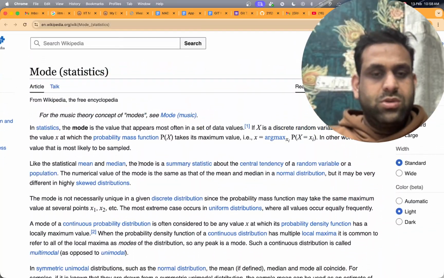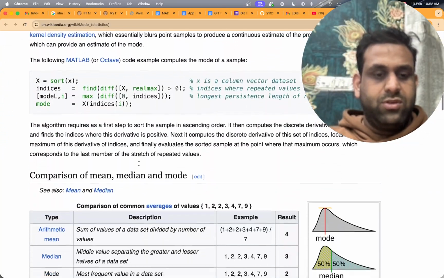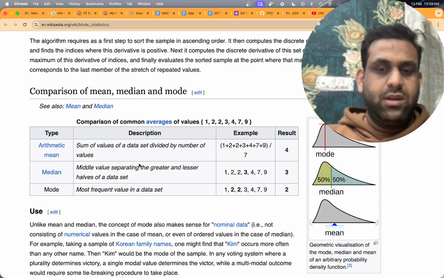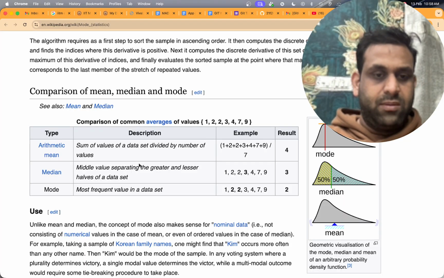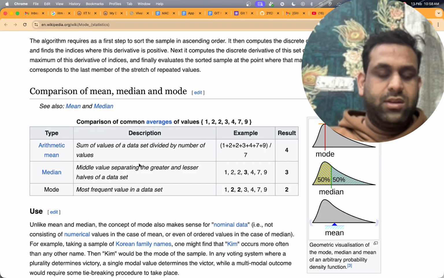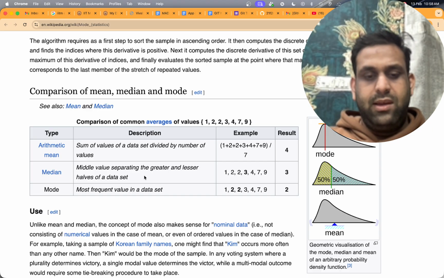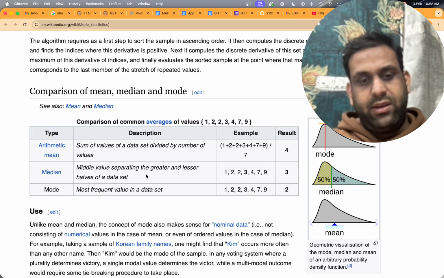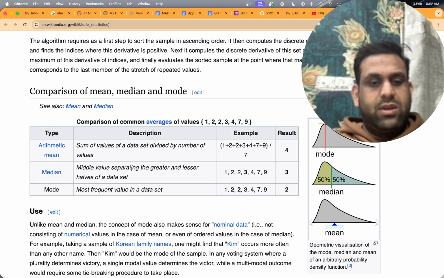One question is, can we find the mode without sorting? That is also a question we can think and ponder about. If you sort the numbers, it takes n log n complexity. Then finding the middle number takes n time, divided by 2, so the total complexity becomes n log n. So can we do better than that?